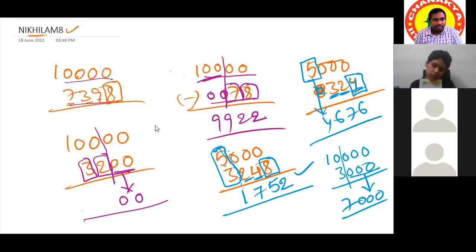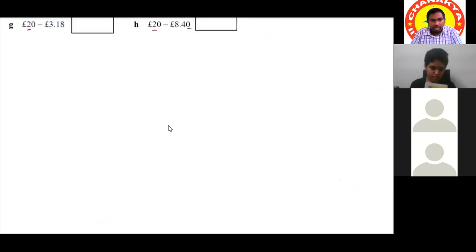Next, one more thing. If fractions are given, how to deal with them? See, suppose he has given pounds, but we may consider them as rupees also, right? Like rupee, this is also one currency.